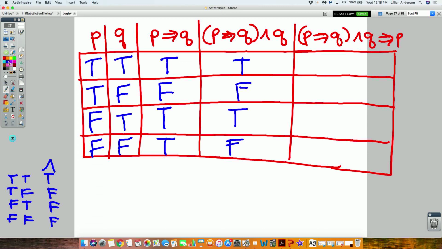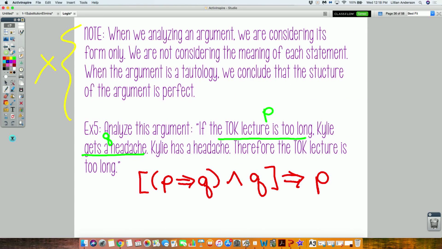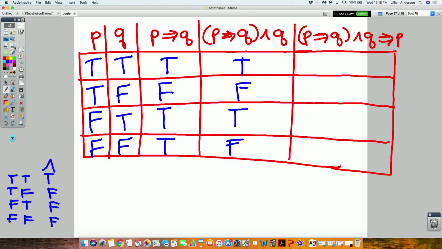Basically the actual statement doesn't matter. We're only looking at the form. The only thing that matters is using the statement to figure out which of these symbols. Exactly. Now we need to connect this one with P using implication.